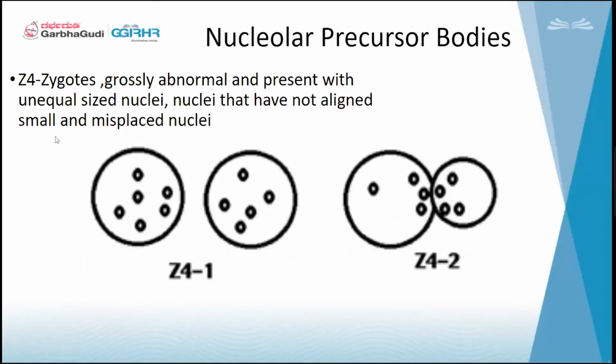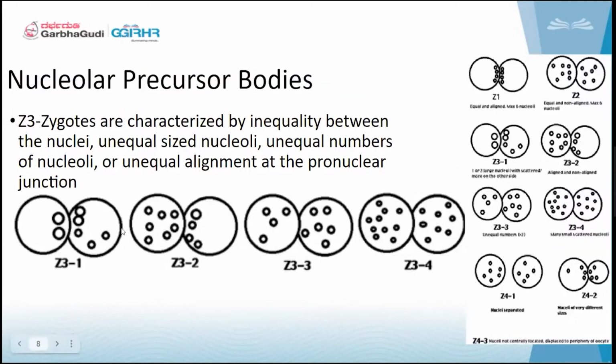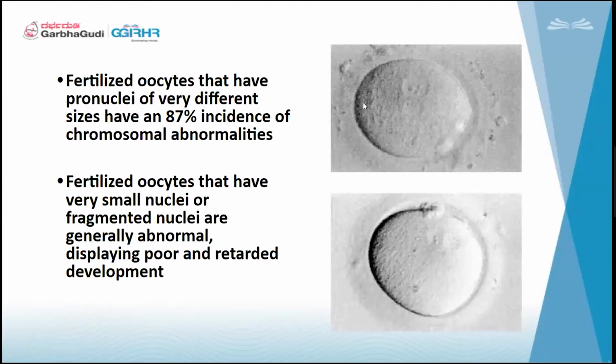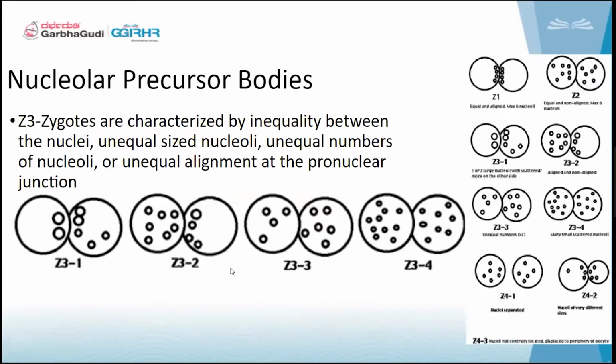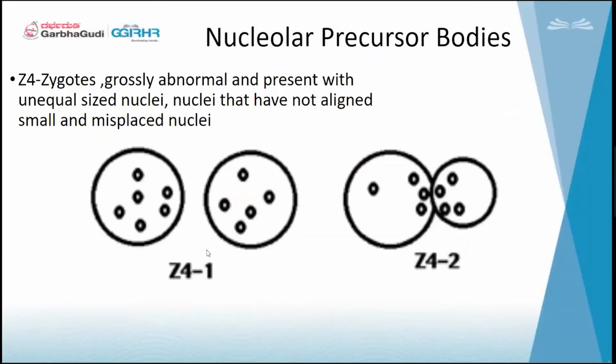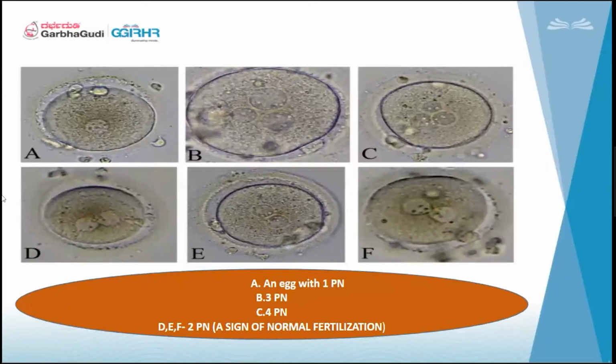The fourth category is category 4. We saw that the PNs will be unequal, and sometimes they will be scattered, arranged in some other corner and not in the center of the cytoplasm. It may be present here, or in this corner, or in this corner. In those scenarios the embryo quality is compromised and is not going to be good, or the zygotes will not carry a normal chromosomal set.